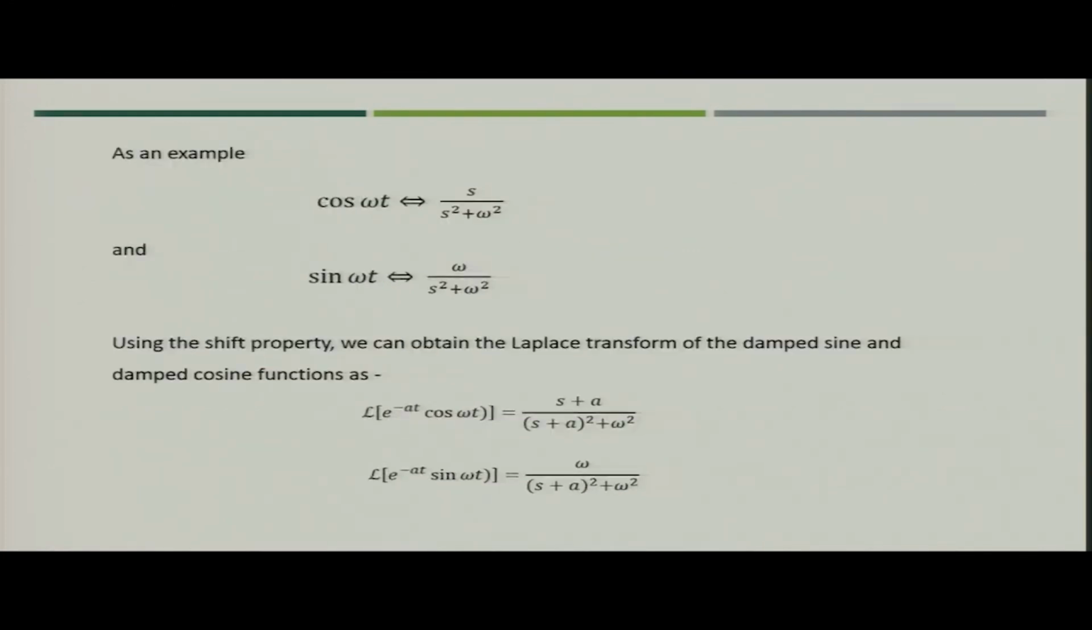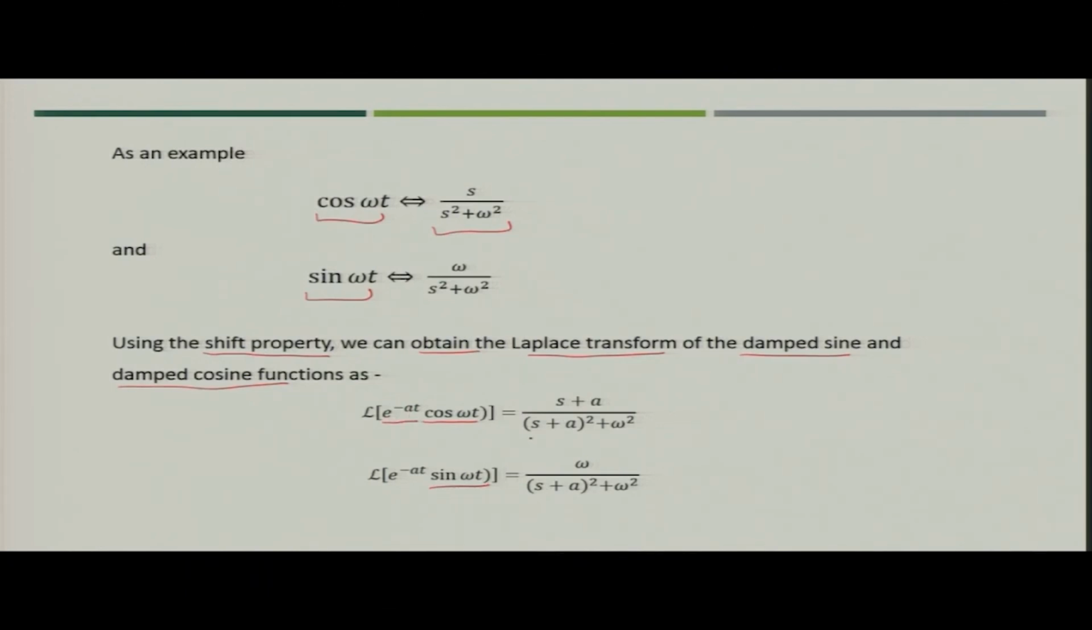Now, let us take an example. Suppose cos omega t is a function, then its Laplace transform would be s upon s square plus omega square. Similarly, for sin omega t, the Laplace transform is omega upon s square plus omega square. Now, if we use the shift property to obtain the Laplace transform of the damped sinusoids, that is damped sine and cosine functions, meaning we multiply cos omega t and sin omega t with e to the power minus at,